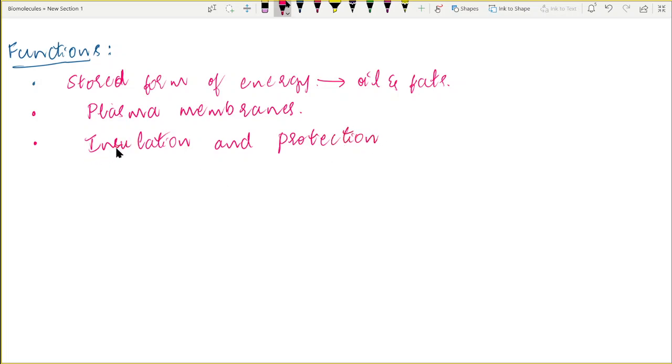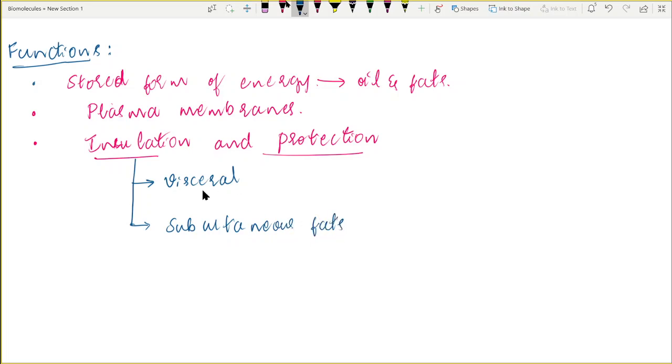So in insulation and protection, in our body, in human beings or in any animals, we have two types of fats. One is visceral fat. Of course, basically they are oils and fats only, I mean, basically they are fats only. But based on their function, we classify them as visceral fats and subcutaneous fats. So visceral means the internal organs. So these visceral fats means the fat which is going to surround our vital organs.